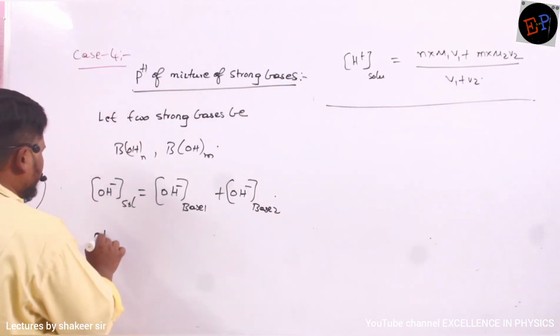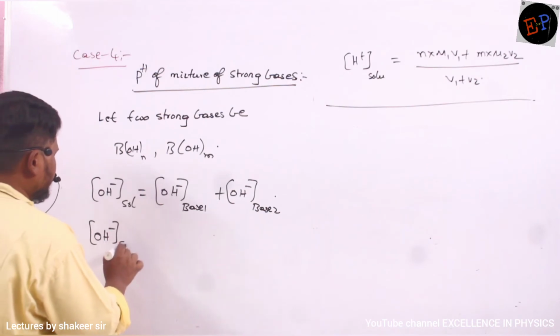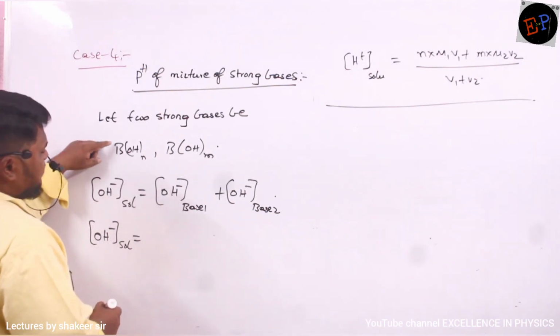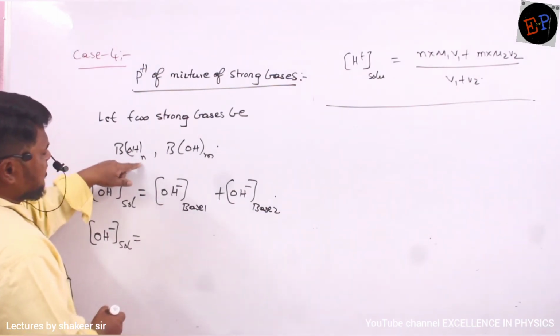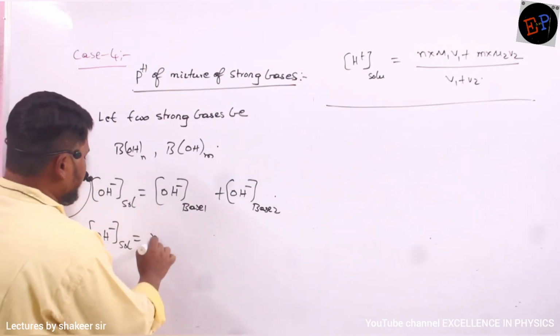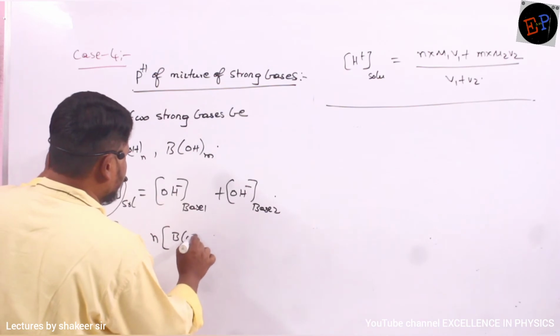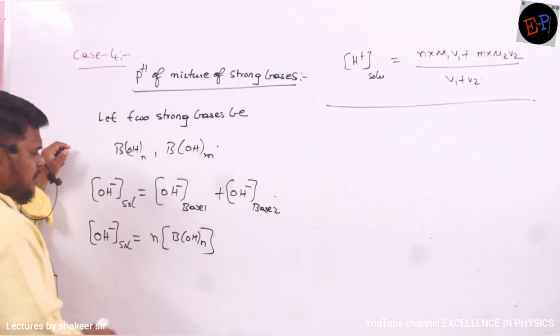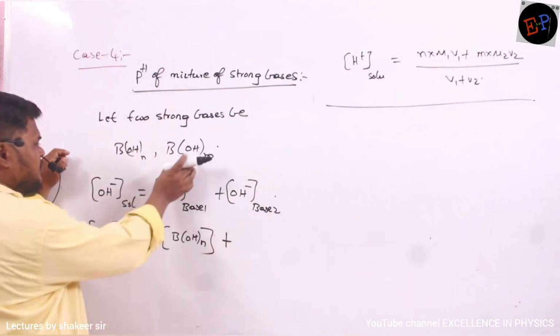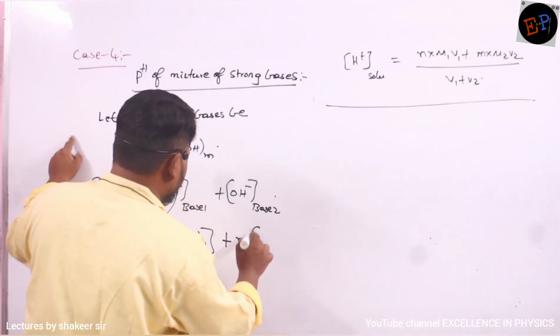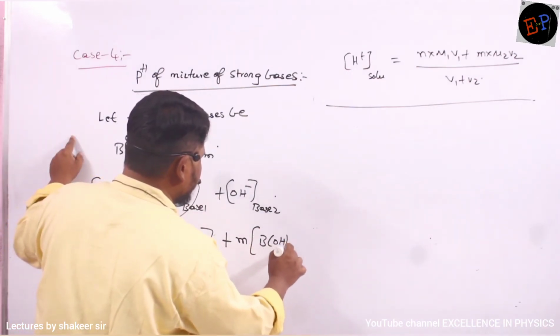Therefore, the OH minus ion concentration of the solution can also be written as: if you take this one to be the first base, how many OH minus ions are present here? N. So N multiplied by the concentration of base number 1, BOH N. And how many OH minus ions are present in the second base? M. M multiplied by the concentration of the second base.